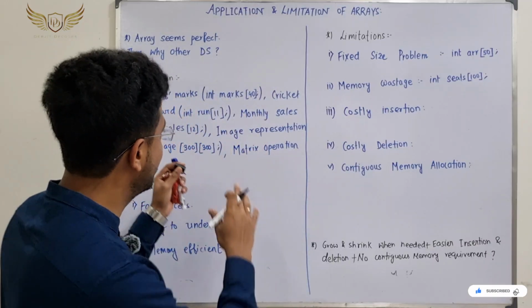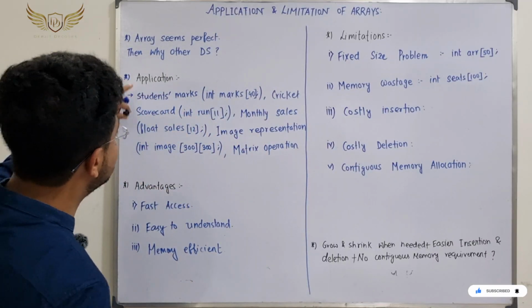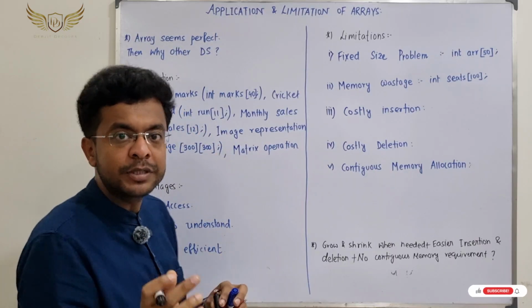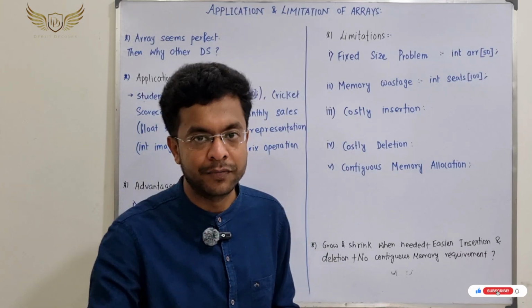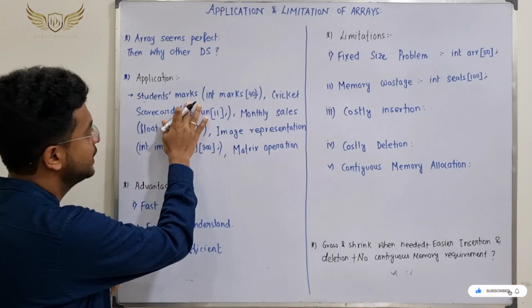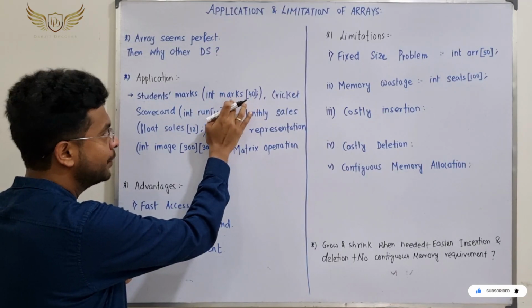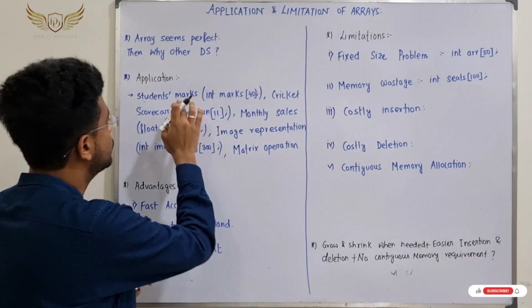Let's just sum up. We have already talked about these things. So if we see the application part, I have written a few things. The first thing is students' marks. As I have talked rigorously about how array can be applied in real life, if you want to store student marks, that can be stored inside int marks. Marks is an array of type integer, which is storing 40 values, right? We can store student marks.